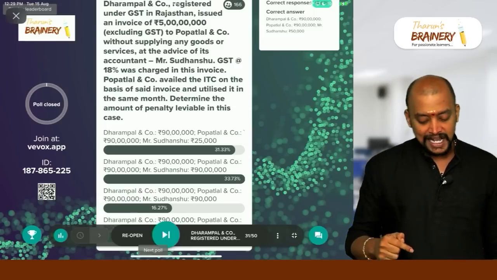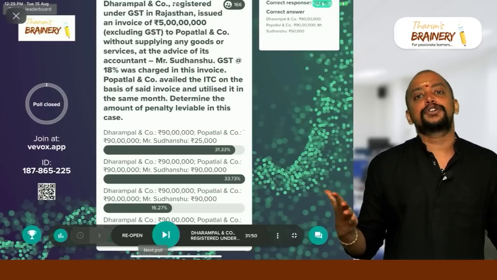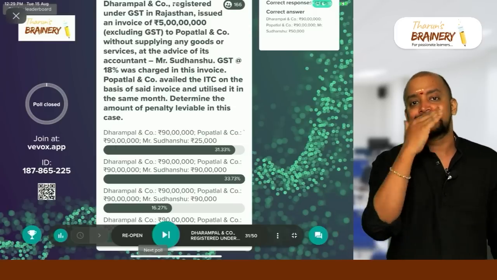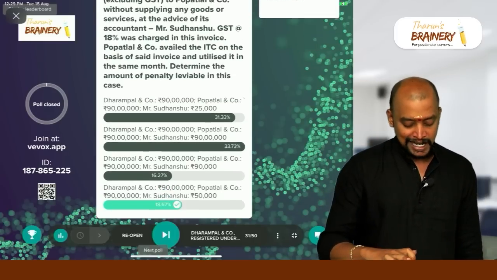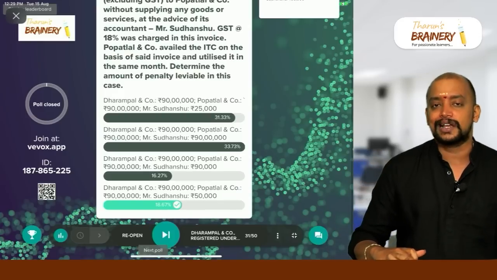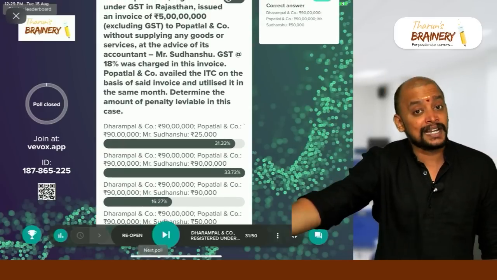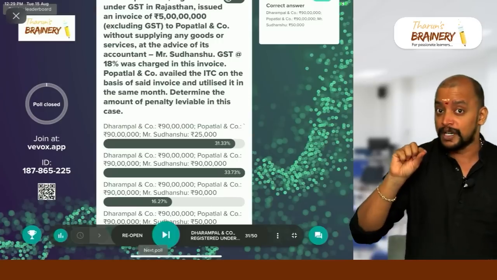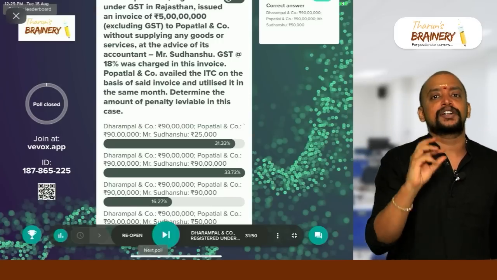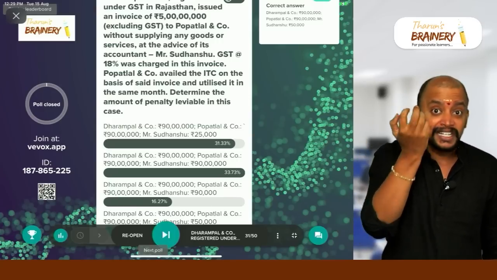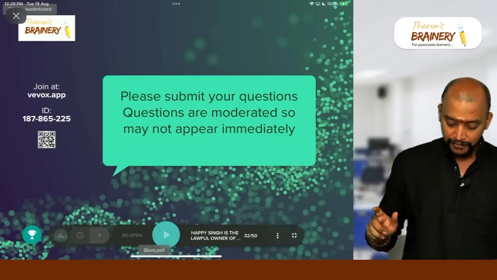But here it is given as IGST, so we need to compute the total penalty. Under CGST 25,000, SGST 25,000, so 50,000 is the penalty. That's the reason why the last option is the correct answer. So on supplier 90 lakhs, on recipient 90 lakhs, and on Sudhanshu it will be 50,000. What if Sudhanshu retained the benefit? Then the entire 90 lakhs will be the penalty on Sudhanshu. Then next